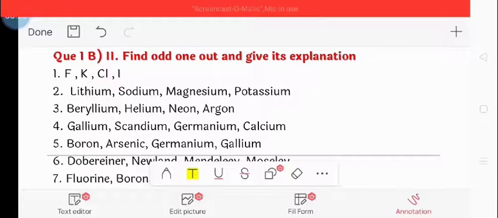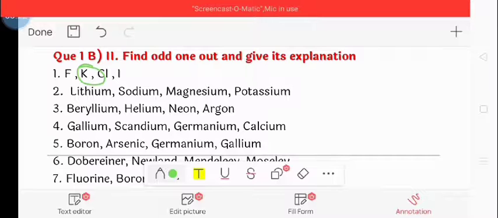So the correct option is potassium because K is placed in group 1 while the others are placed in group 17 of the modern periodic table. The reason behind it: K is a first group element.